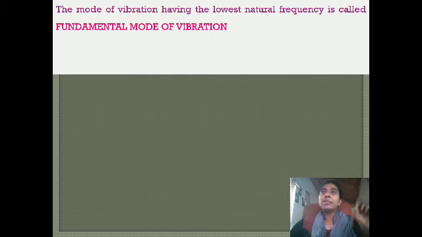It is nothing but the reciprocal of the time period, the reciprocal of the time required to complete one vibration. The lowest natural frequency corresponds to the fundamental mode of vibration.